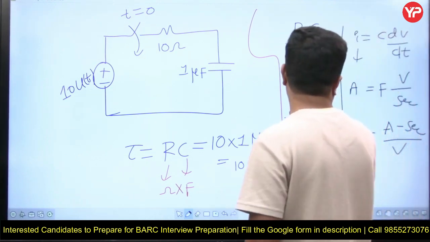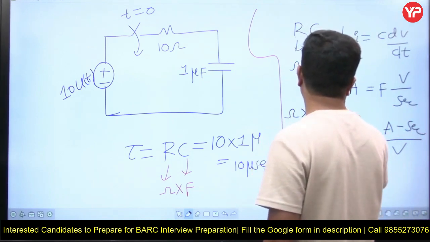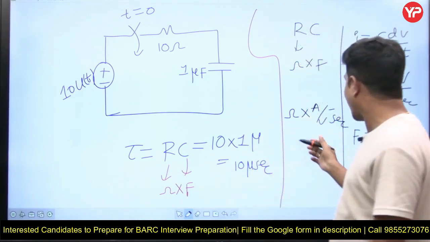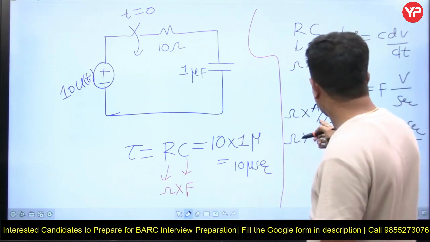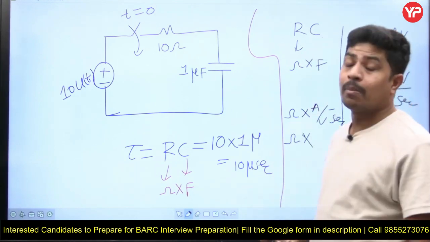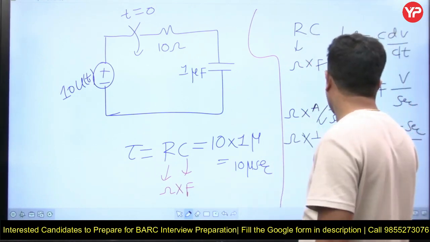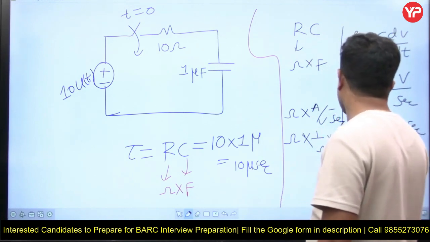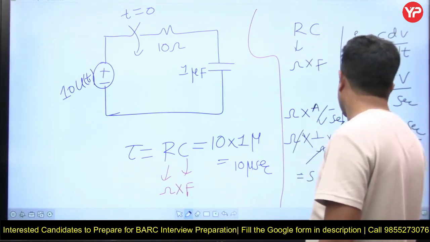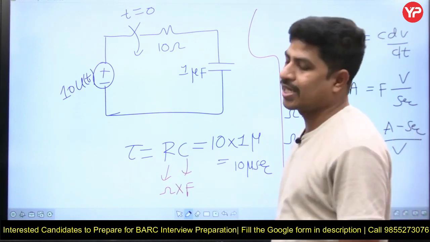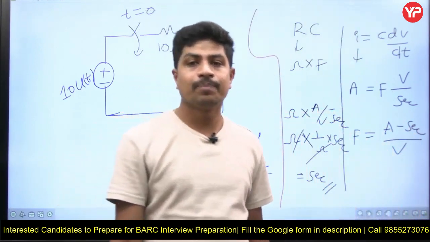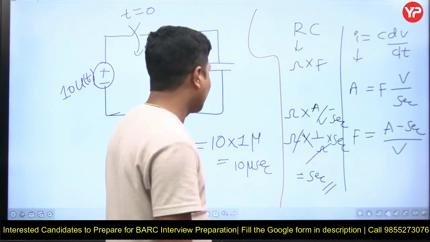Put there, farad is ampere by volt into second. Volt by ampere is ohm, but ampere by volt is 1 by ohm. 1 by ohm into seconds, ohm gone. So finally you get seconds. Ohms into farads is seconds.